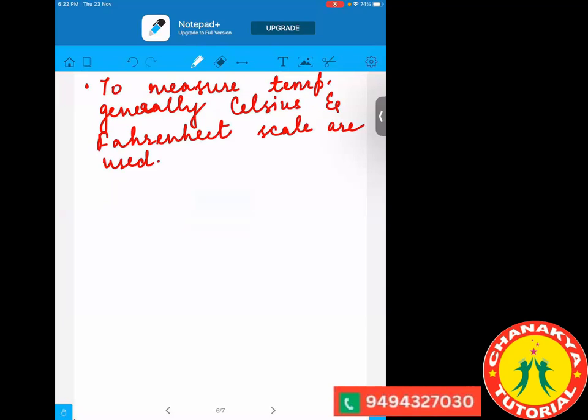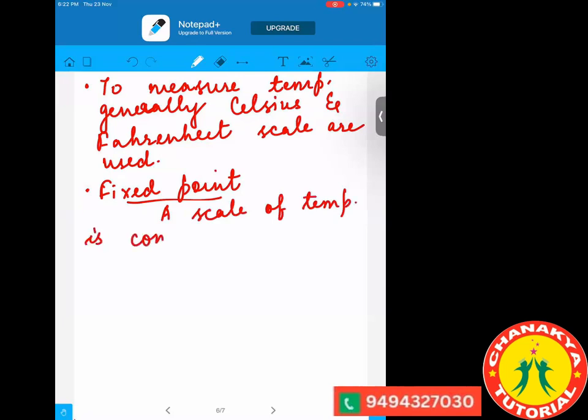Now, in a scale of temperature, like a thermometer, what happened? They have two fixed temperatures, which are called the fixed points. Just now, we have seen in the video also the lower point and the upper point. So these two points are called fixed points. A scale of temperature is constructed on the basis of two fixed temperatures.